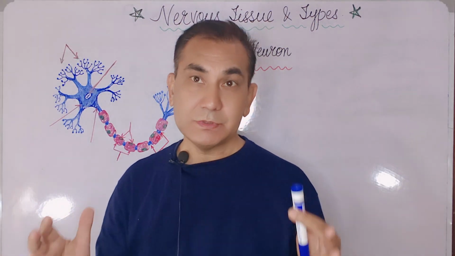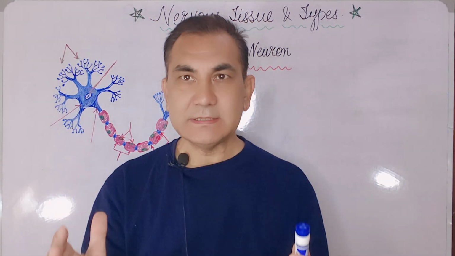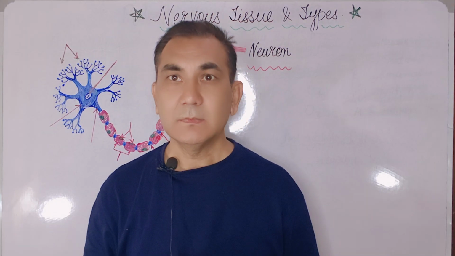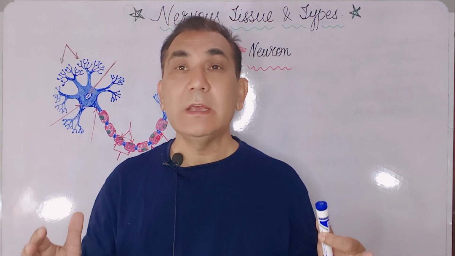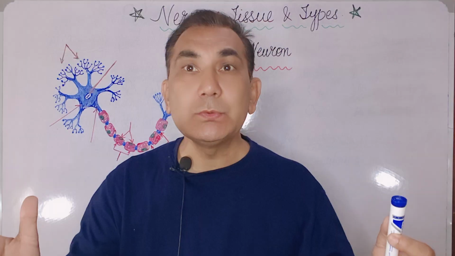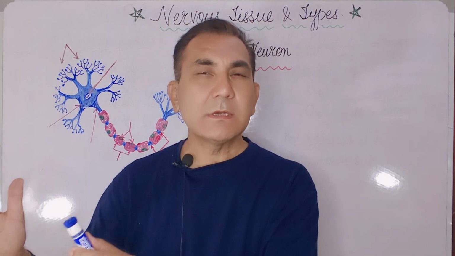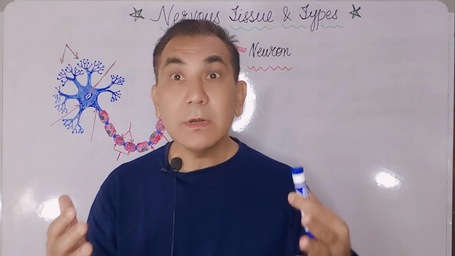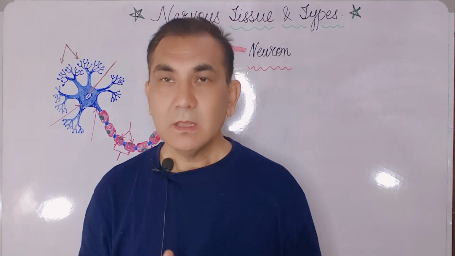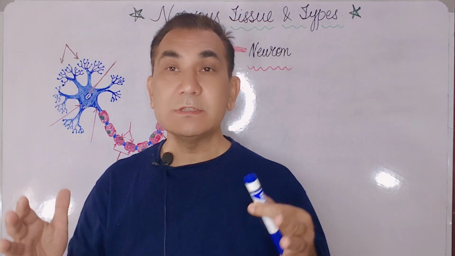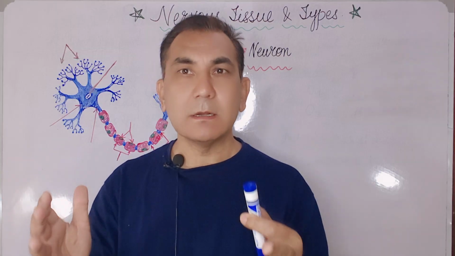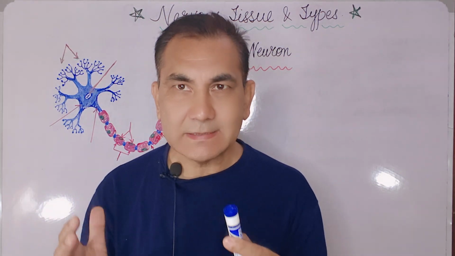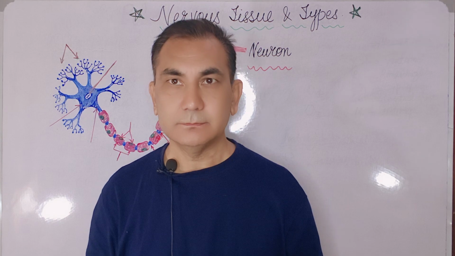This type of tissue is very important. It is the nervous tissue and its types. The nervous tissue is further divided into two types. One is called the central nervous system and the second one is called the peripheral nervous system. The central nervous system is a combination of two things: one is the brain and the second one is the spinal cord.